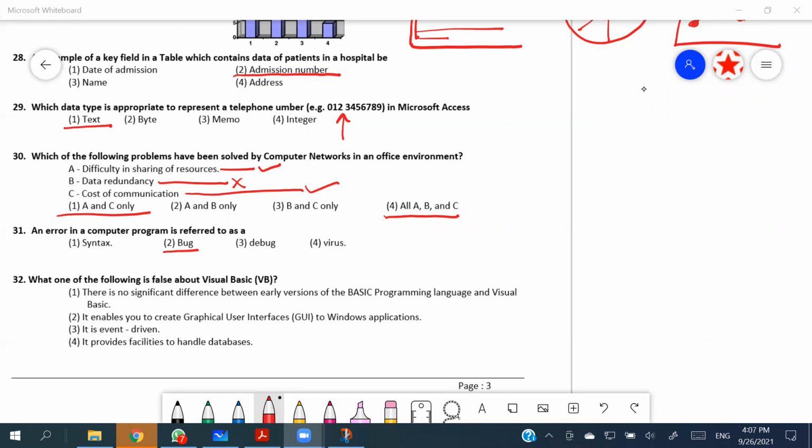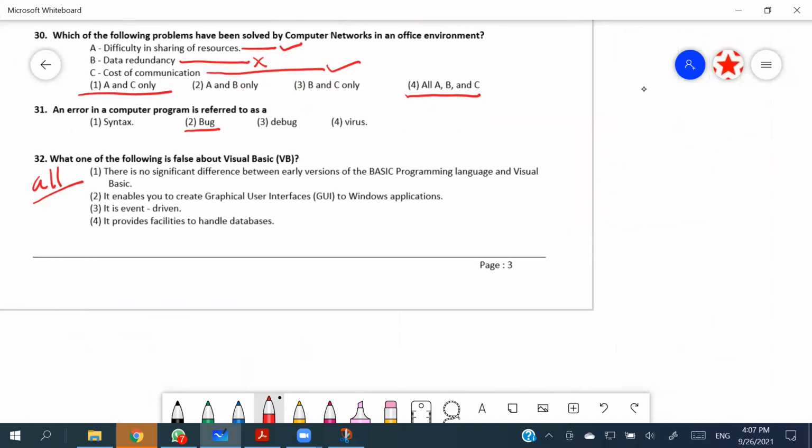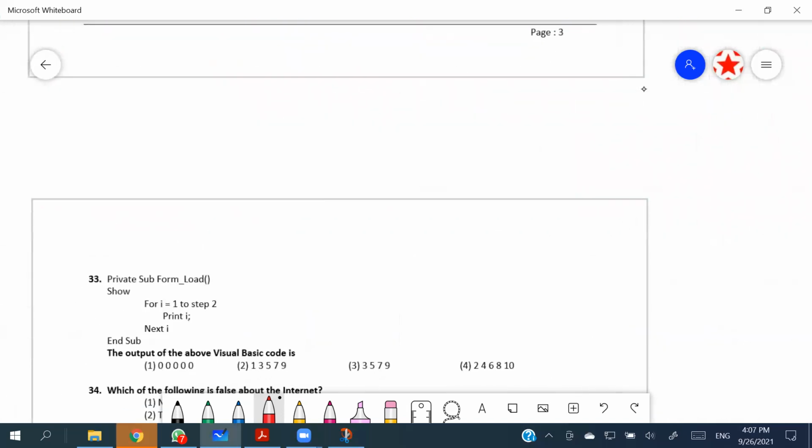The 32nd one is regarding VB, Visual Basic. You can't do it, people. It is out of syllabus now. So you may take it as an all-correct one, right? It is not in our syllabus, right? So for the 32nd, don't worry about it.